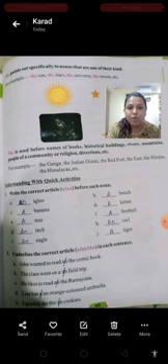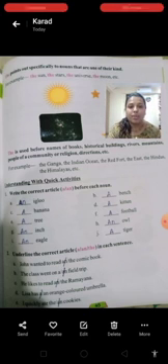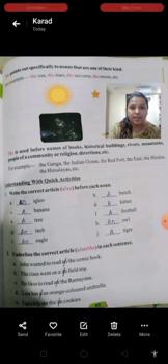The is used before names of books, historical buildings, rivers, mountains, people of a community or religion, directions, etc. For all these things, we use the in front of these words. For example, the Ganga, the Indian Ocean, the Red Fort, the Taj Mahal, the Himalayas. We use the in front of these words.